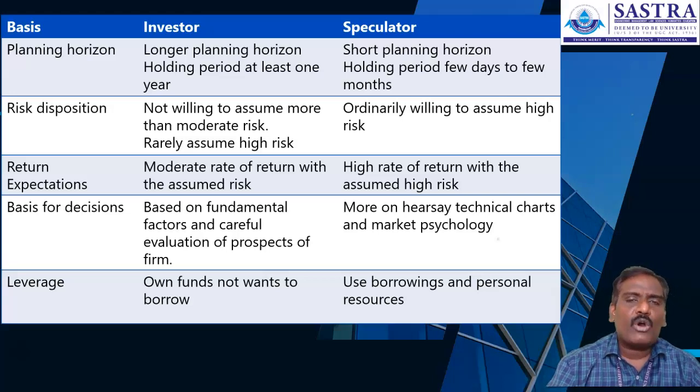But the speculators are ordinarily willing to take high risk. Because of market speculation, as you know, there are bullish and bearish trends. When people invest in the market for a speculative reason, they might invest during the bearish trend, and when it turns bullish, they generate the profit and run away from the market.